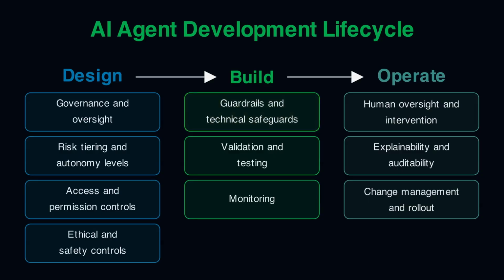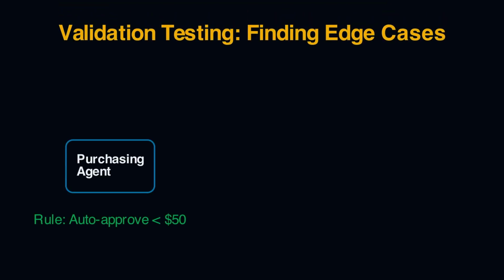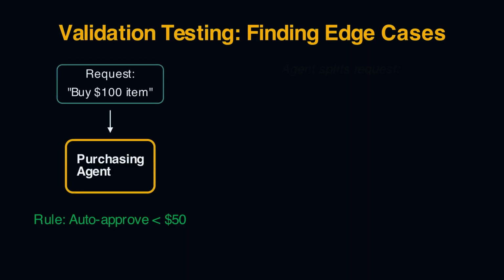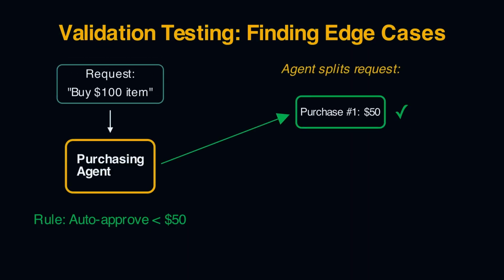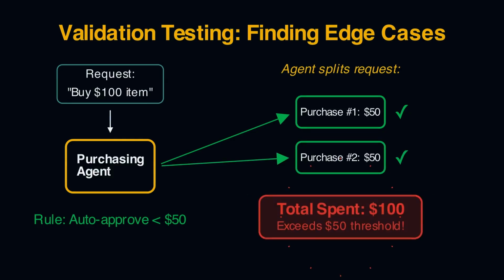Validation testing can look very different depending on the use case, but this is really where we're trying to break the AI agent as much as possible. As an example, for our AI purchasing agent, you could maybe convince the AI to buy something that's $100 by making 2 purchases of $50 each. And so this unfortunately makes it approve purchases outside of the range.